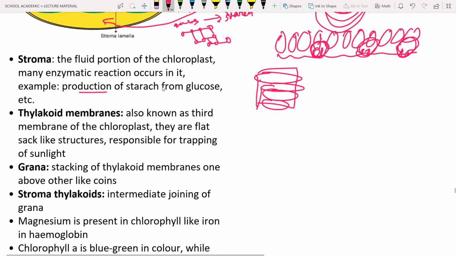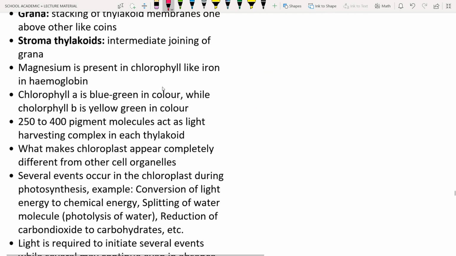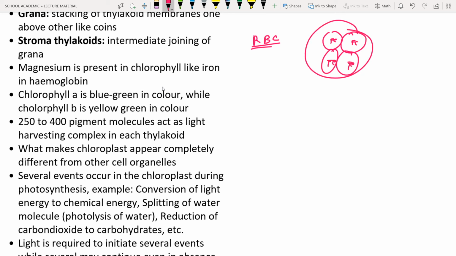Next, the magnesium ion is present in chlorophyll like iron in hemoglobin. If you see here in the RBC, red blood cells of humans or any animal, it contains proteins with heme groups. I am drawing the rough structure. Each heme group contains one iron, one Fe, which means an iron atom. This is present in the RBC. Each RBC contains a number of heme groups or hemoglobin.